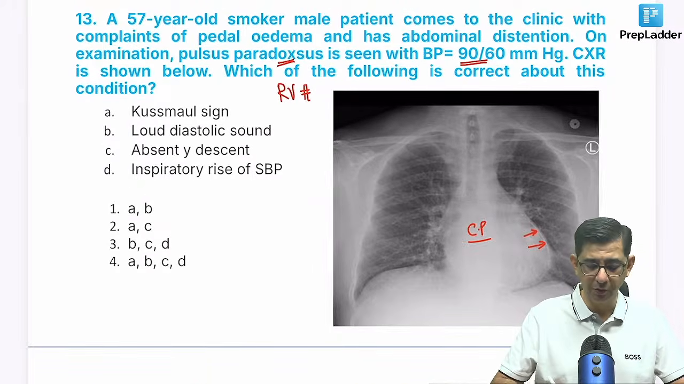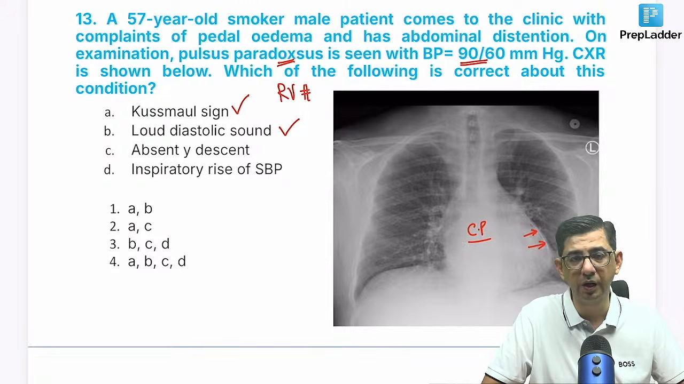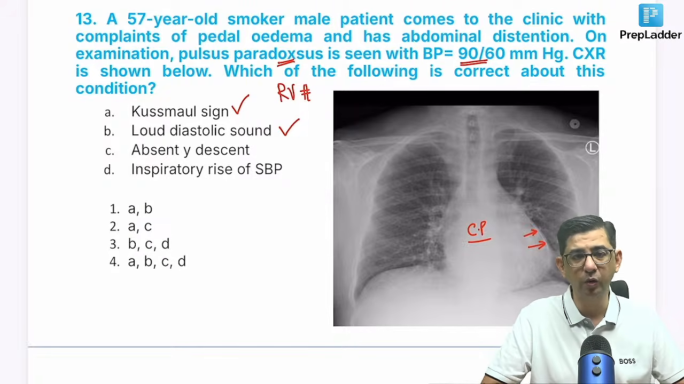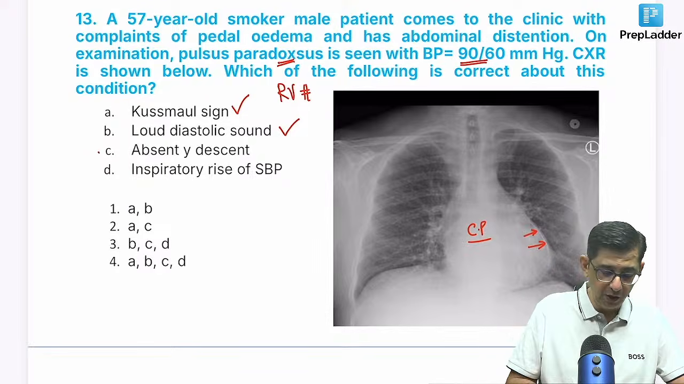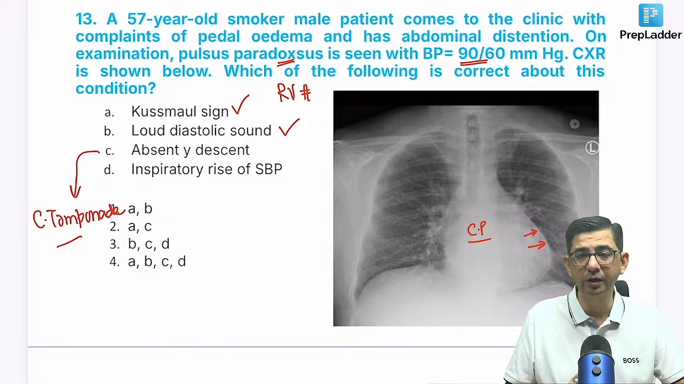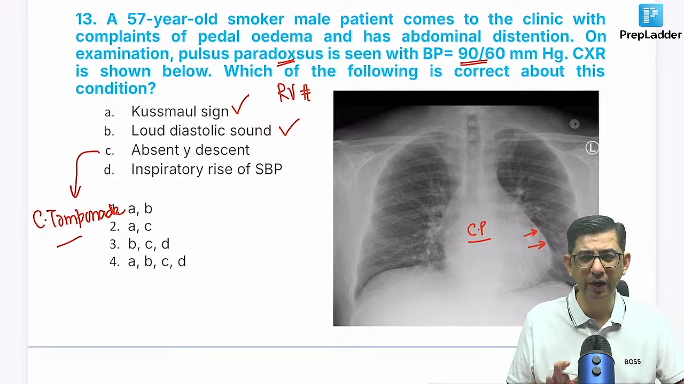If I say constrictive pericarditis, there would be Kussmaul's sign and there would be a pericardial knock present in this guy. Considering the pericardial knock present, a loud diastolic sound represents the pericardial knock. Those would be the correct things. If you look at option C, absent Y descent, that would be a feature of cardiac tamponade. Well, Y is not tamponade because in tamponade, mainly the blood pressure would be unrecordable and there would be increased cardiothoracic ratio. I know you will argue, sir, BP is 90/60. That is also low, I agree.